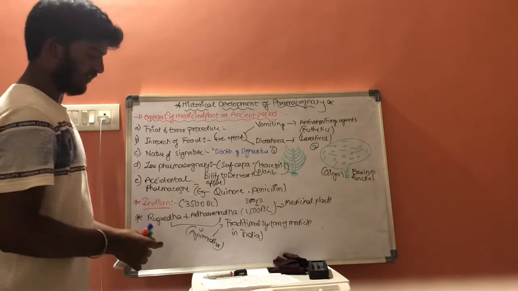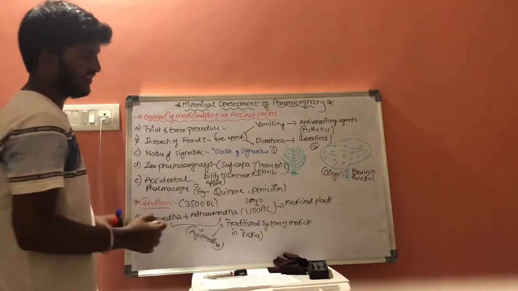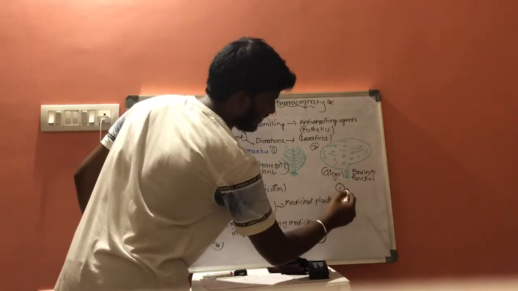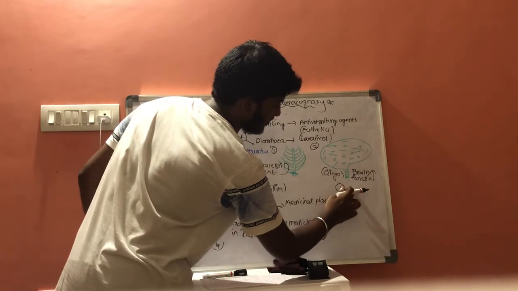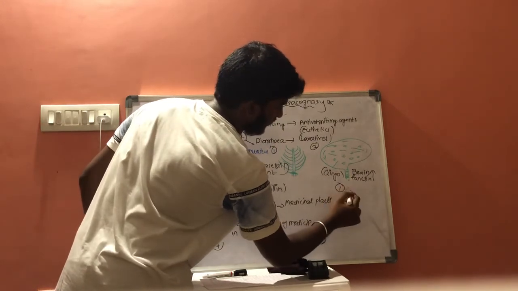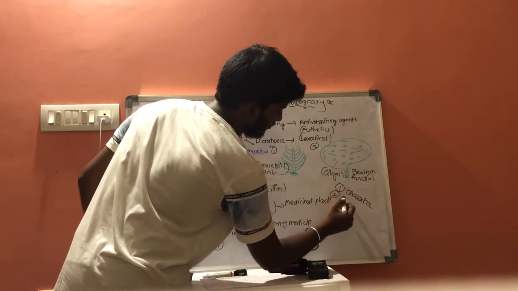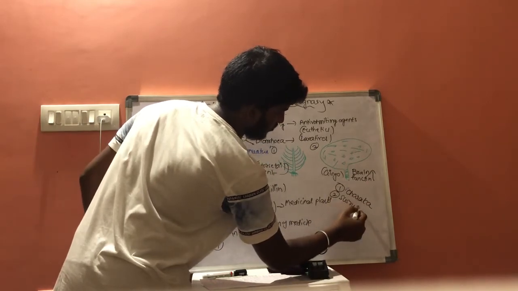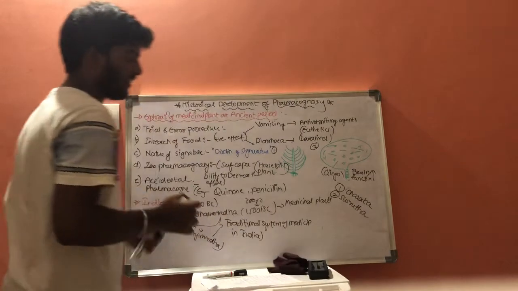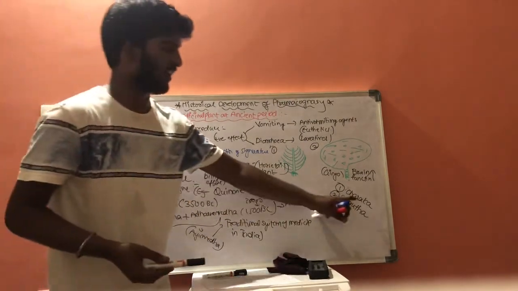And there are two scientists, the first one Charaka and the second one Sushruta.